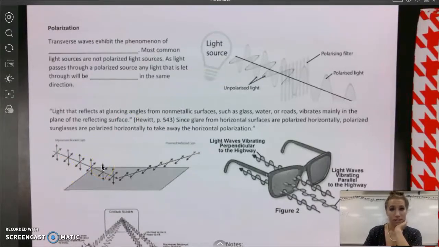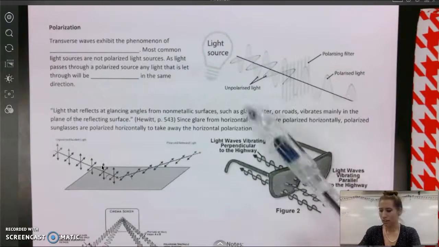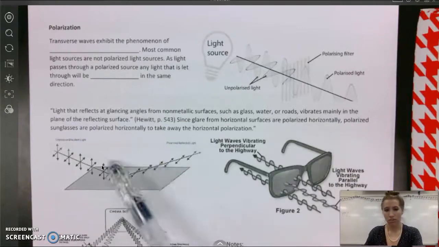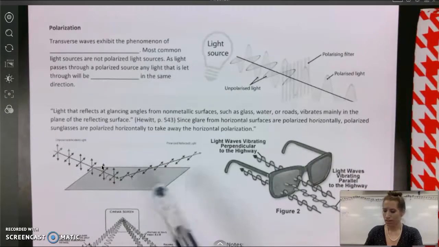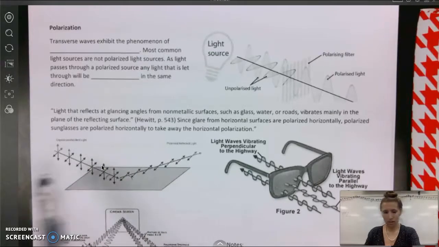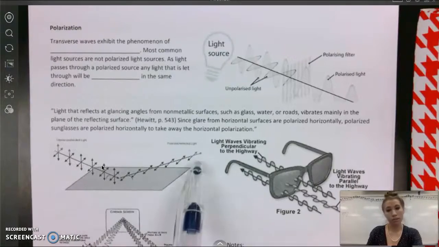We've seen this occur when light reflects off of certain non-metallic surfaces, such as glass, water, roads, okay? And if we have these horizontal surfaces, what tends to happen is this unpolarized light with all different types of orientation, after they reflect, tends to become polarized.